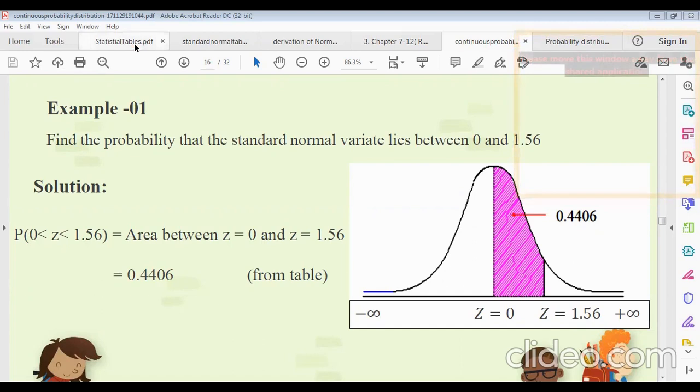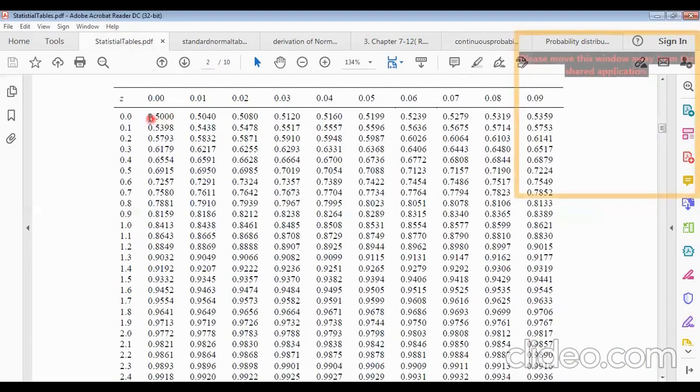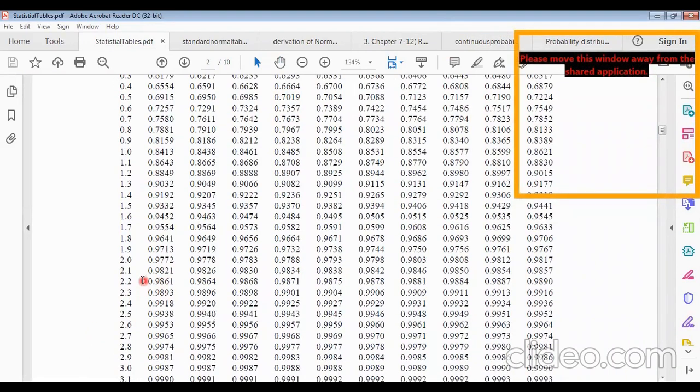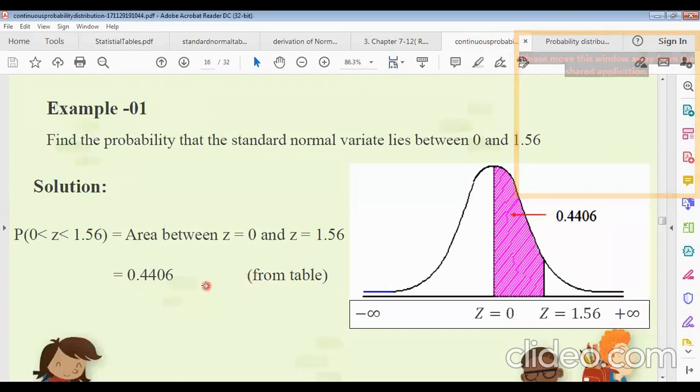From the table, z equals 0 is 0.5. Now for 1.56: this is 1.5, and then 1, 2, 3, 4, 5, 6, this is 1.56. Okay, so 0.9406 minus 0.5.